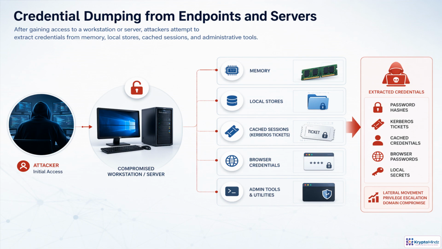Once an attacker controls an endpoint or server, credentials are often the next target. They search memory for active logons, local stores for saved secrets, cached sessions for Kerberos tickets, and browsers or admin tools for reusable access. Administrative workstations are especially risky because one interactive privileged login can leave tokens or cached material behind. Those credentials can then be reused against servers, Active Directory, or cloud services. The defense is to reduce what can be found: isolate admin sessions, use privileged access workstations, enforce MFA, vault secrets, and limit local admin rights.